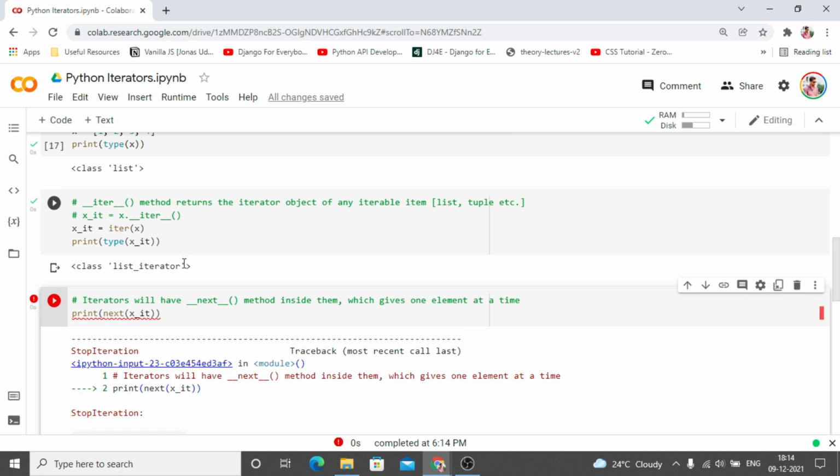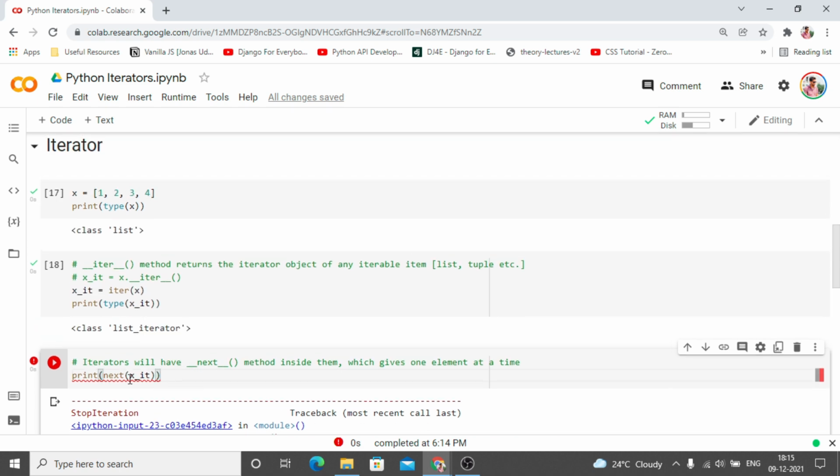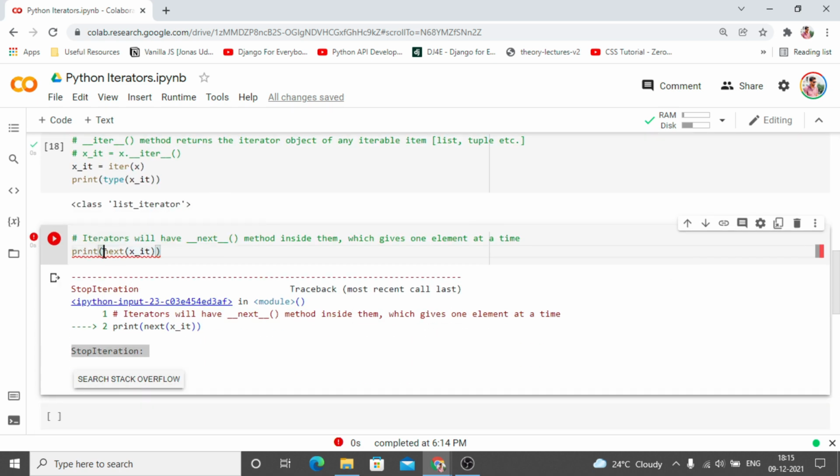Okay, so whenever you are going to create your own iterator, you also have to specify when to throw this stop iteration, and we are going to see that when we create our own custom iterator. But right now this is how an iterator works. We repeatedly call this next method and receive one element at a time, and these elements are calculated only when you call this next method. They are not going to be sitting in the main memory and consuming memory. They are only going to be computed when you call the next method.